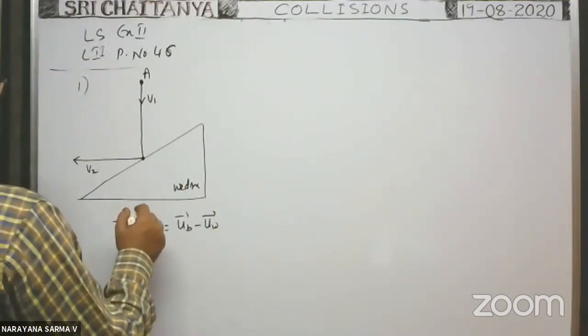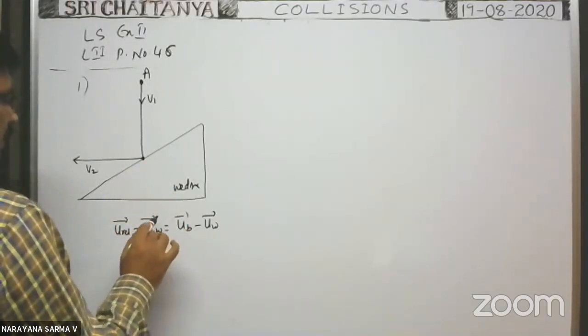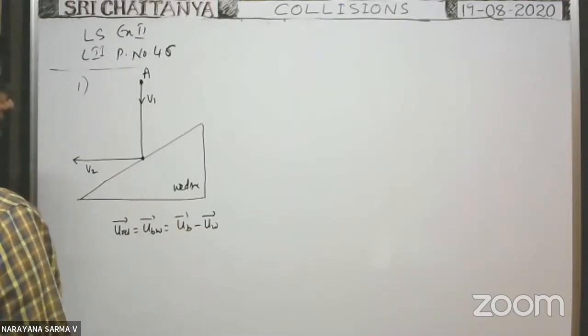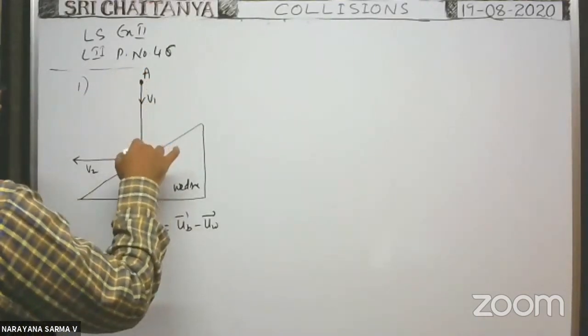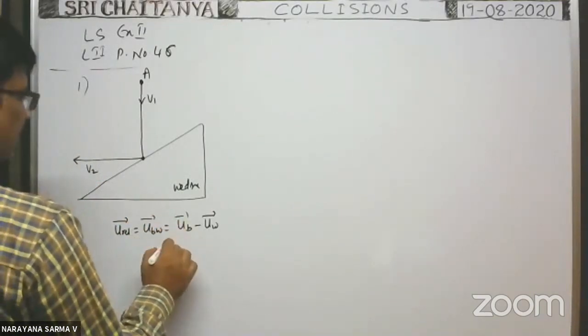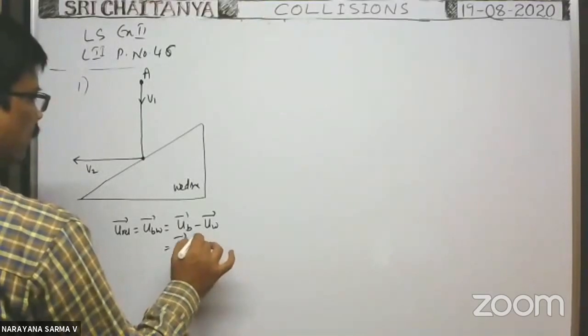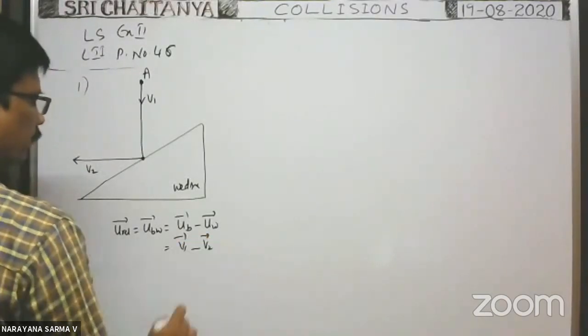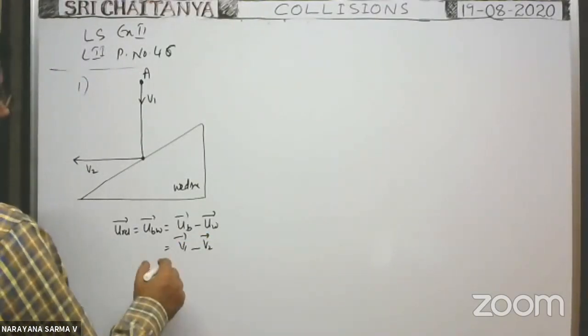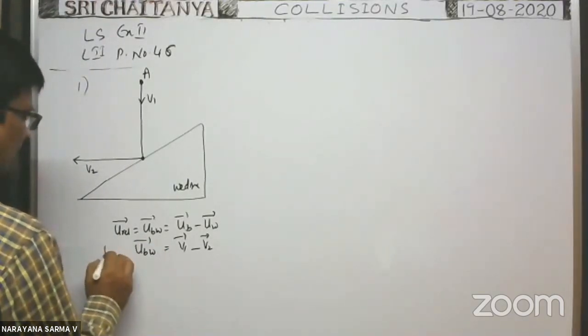Here you see, the velocity of the ball is in the downward direction, and the velocity of the wedge is in this direction. So the relative velocity is v1 bar minus v2 bar.